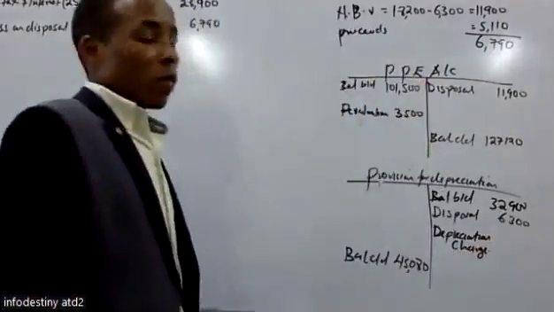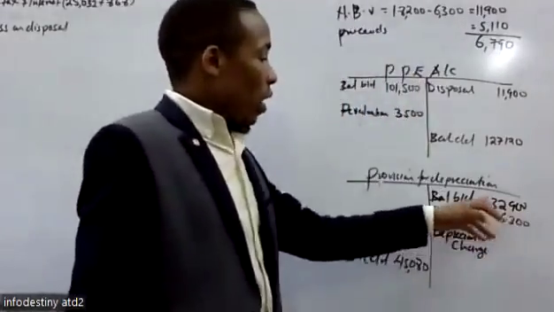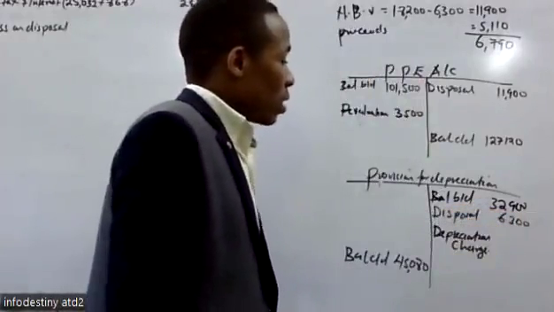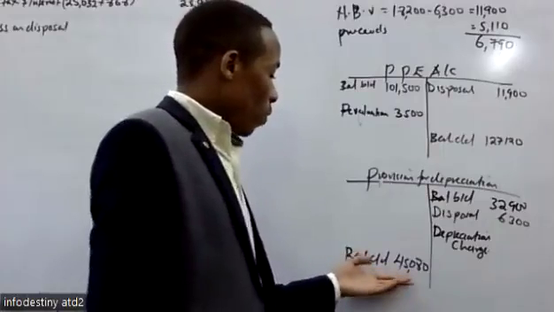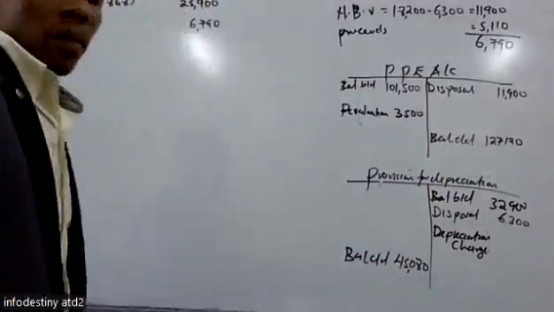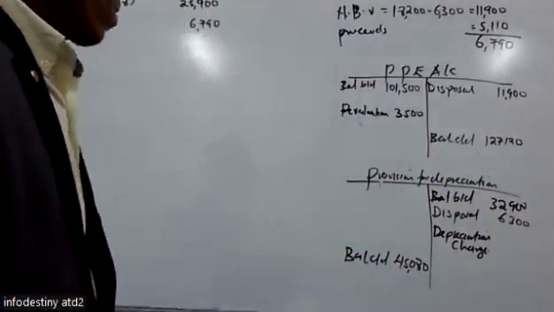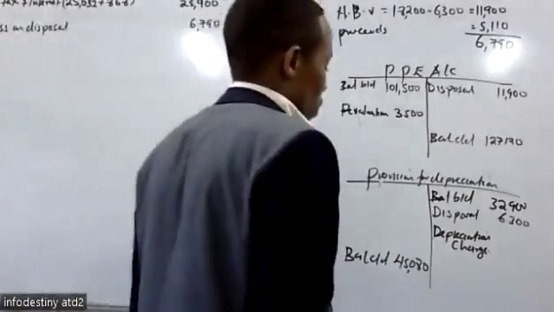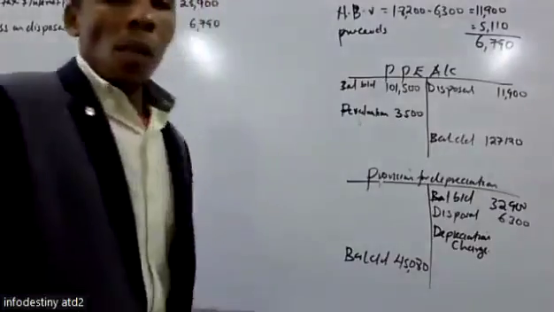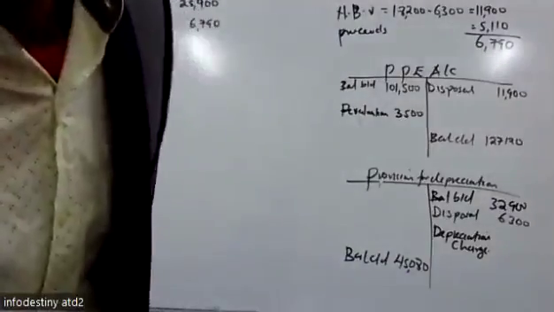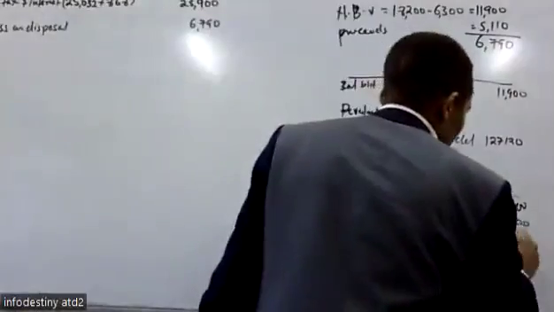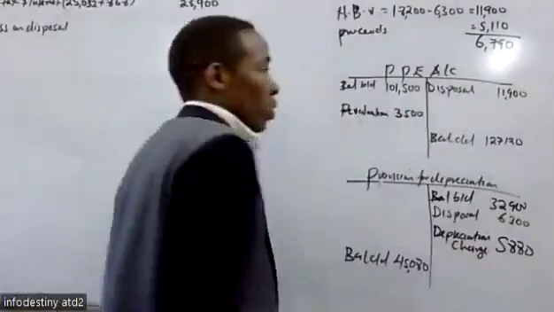This is 32,900 plus 6,300, that is giving us 39,200, minus from 45,080 to give us a value of how much? $5,880. So that was the depreciation for the year.